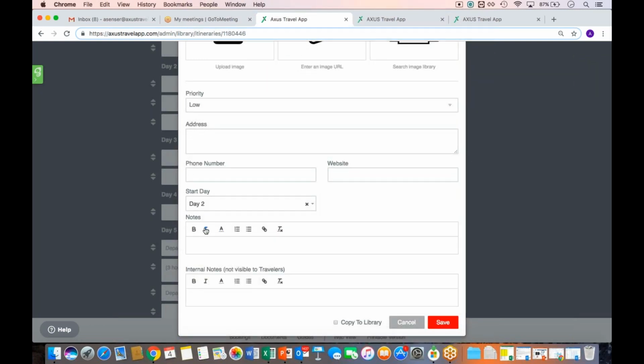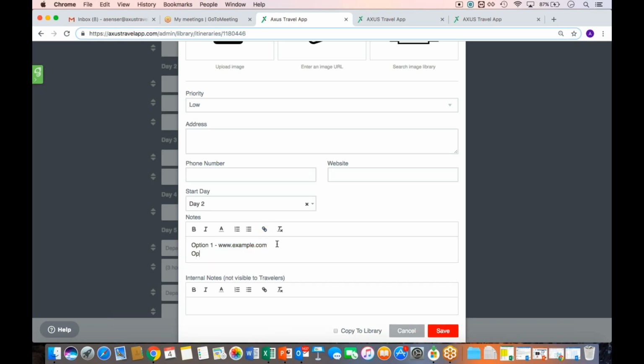And I can utilize that note section to literally show option 1. And maybe instead of putting option 1, you put the restaurant name and then the website. So you can copy and paste the website in here. You can make it a clickable link. Or if it was even easier for you, just put the name of the restaurant and make a clickable link out of that. That brings them to the website. Again, using that link icon. So completely up to you.